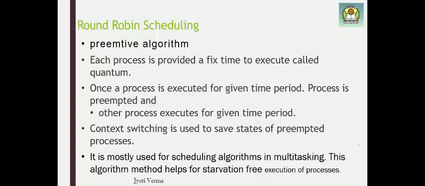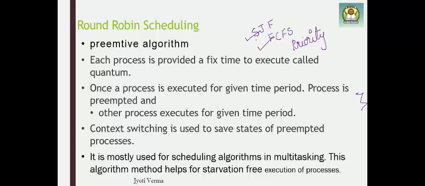Up till now, which scheduling algorithms have we seen? We have seen the scheduling algorithms SJF, FCFS, then priority. These are the algorithms which we have studied. What happens in FCFS? In FCFS, the process which arrives first is allocated the CPU first.